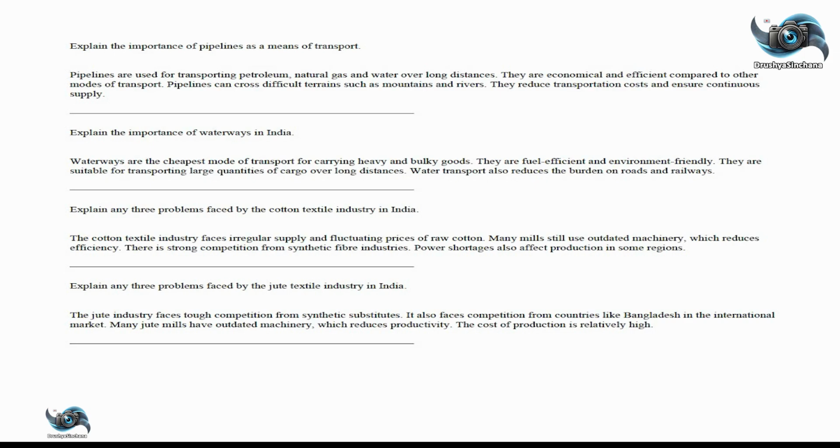Explain any 3 problems faced by the jute textile industry in India. The jute industry faces tough competition from synthetic substitutes. It also faces competition from countries like Bangladesh in the international market. Many jute mills have outdated machinery, which reduces productivity. The cost of production is relatively high.